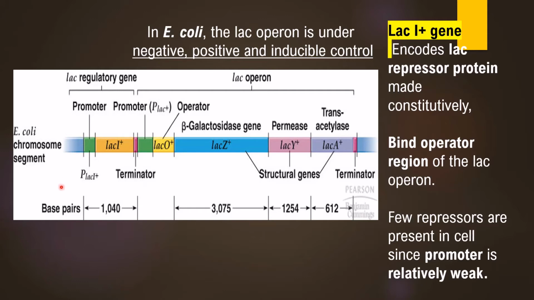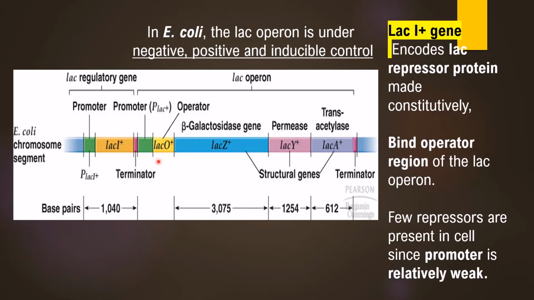RNA polymerase, when it is binding to this promoter, carries out the transcription at a very low level, resulting in formation of few repressor molecules. Now here it is important to note that the Lac-I gene is a constitutive gene. That means even though the lactose is present or absent, in both situations, the repressor protein is going to be synthesized.